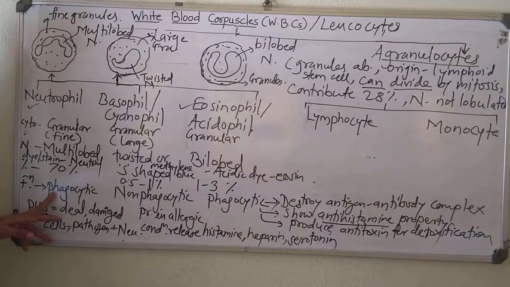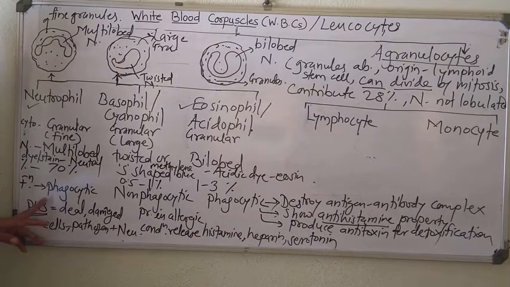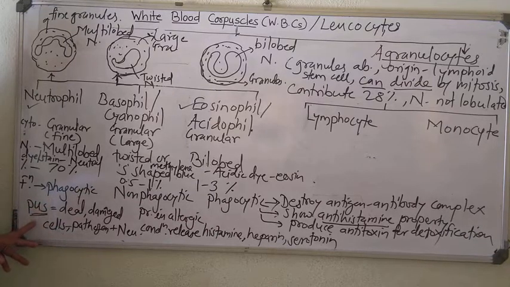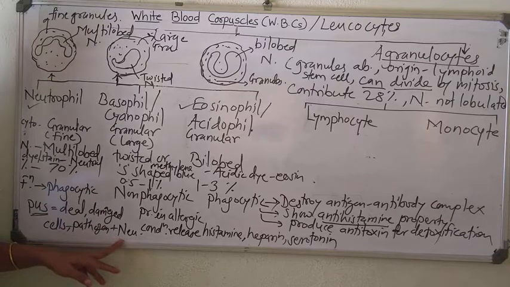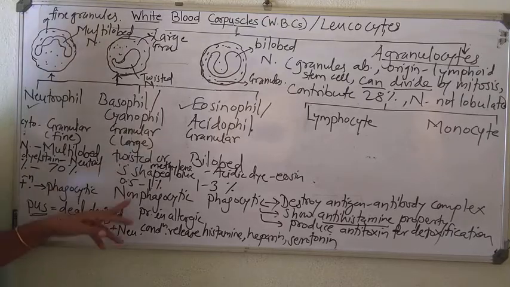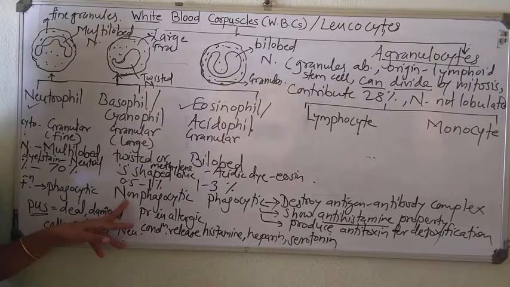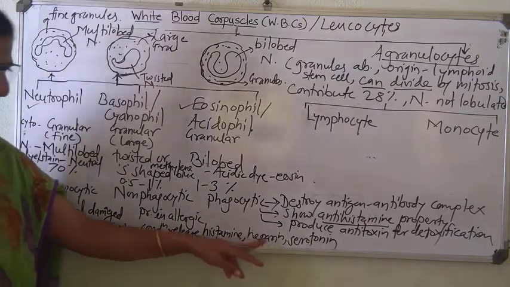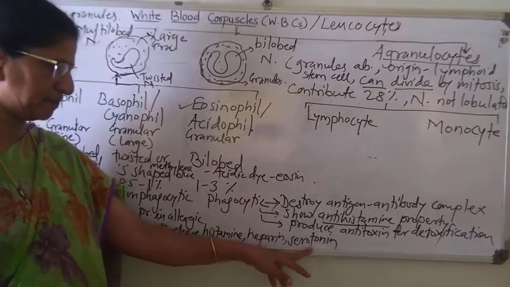Here phagocytic function means they kill the bacteria or viruses and pus is formed. That means pus is a mixture of dead damaged cells, pathogens and neutrophils. Then basophil is non-phagocytic and present in allergic condition. It releases histamine, heparin, and serotonin.